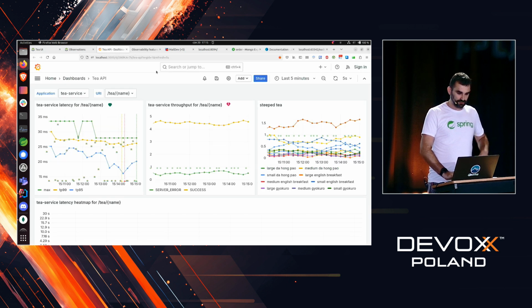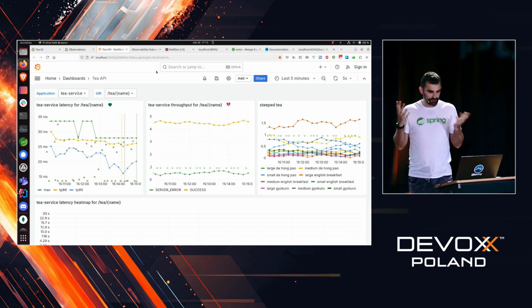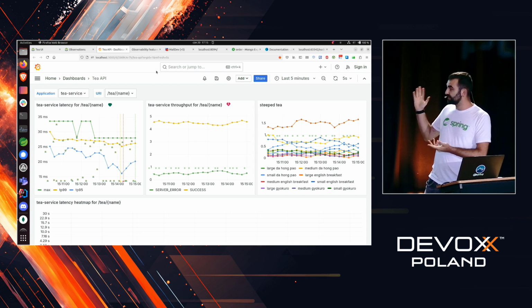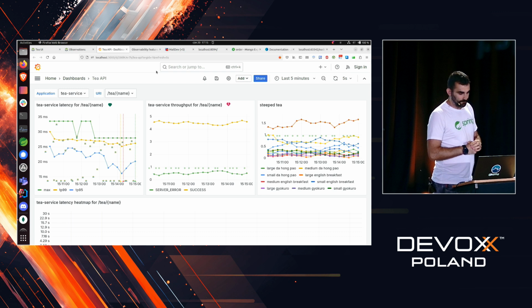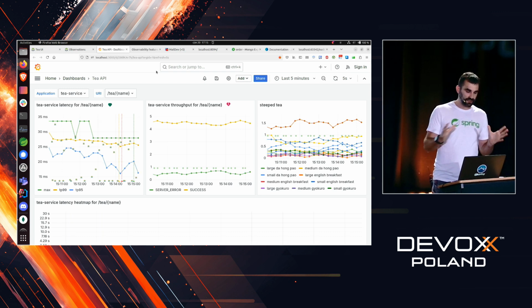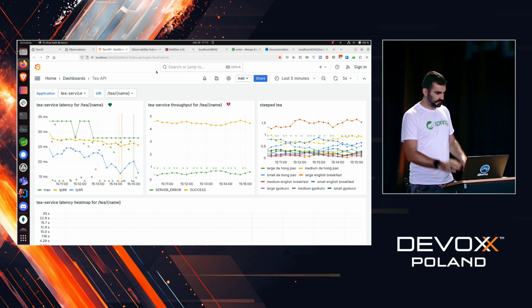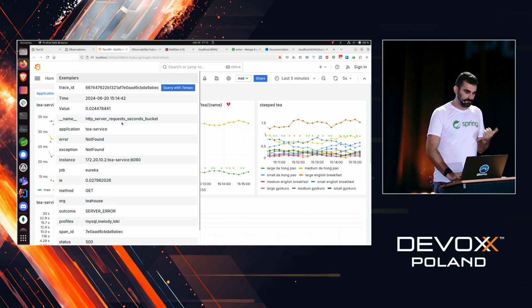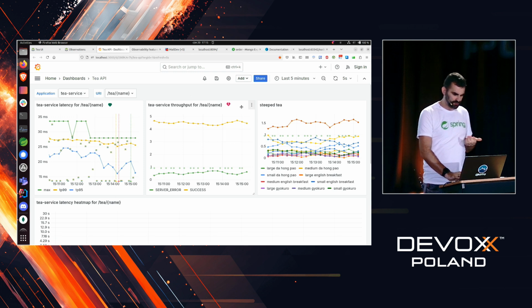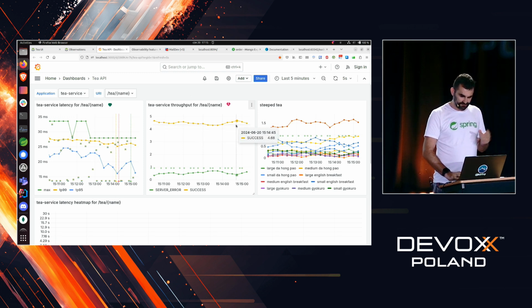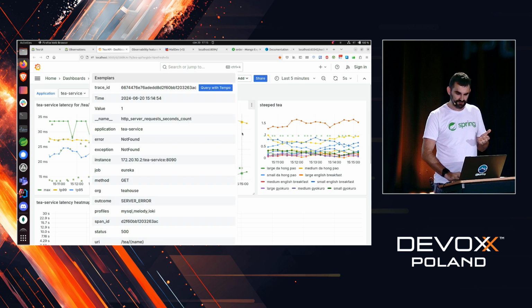And to do that, we're going to use a monitoring system of some sort. Today I'm going to be using the Grafana stack, but it doesn't matter what you have. Whatever you have is fine. So what we have here is a dedicated dashboard for the tea API. We see the latency. The green heart means that everything is fine. Here we can see that we have a problem with throughput. We have some successes, and we have some server errors.